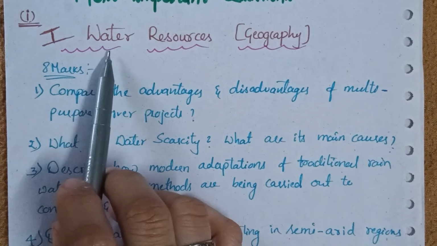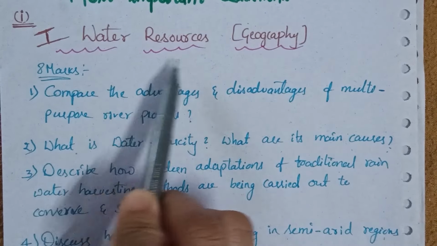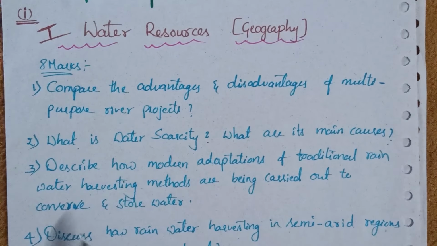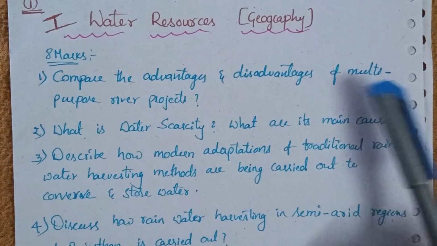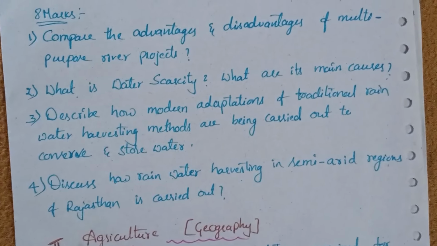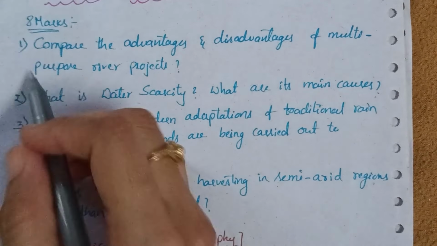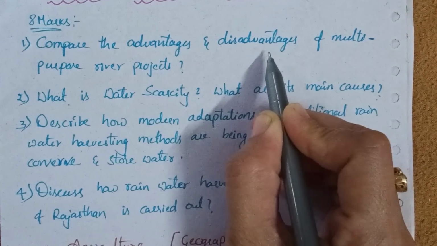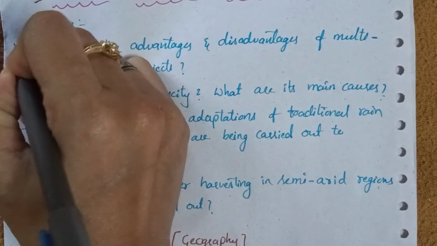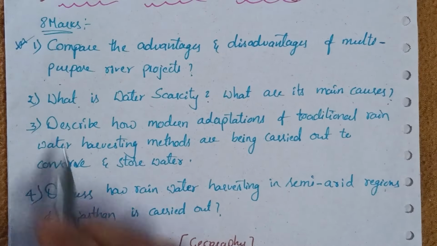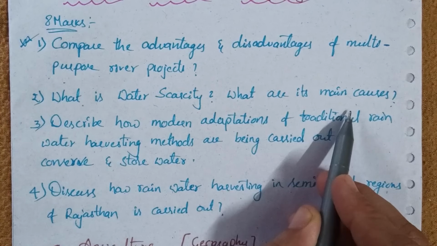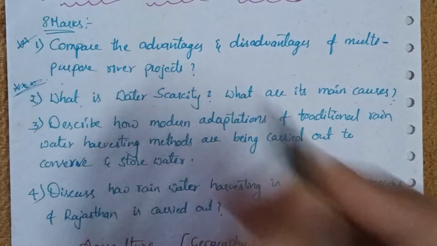From geography, the first lesson is water resources. In this chapter we have only 8 marks questions: no 4 marks, no 2 marks, no 1 mark questions. Only 4 questions are there, so just go through all these 4 questions. The first question is, compare the advantages and disadvantages of multi-purpose river projects. This is very important. The second one is, what is water scarcity? What are its main causes? Go through this one, very important.